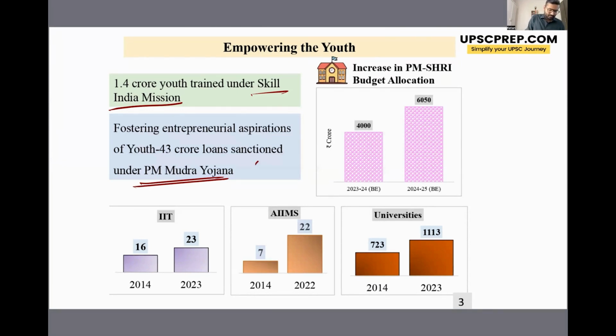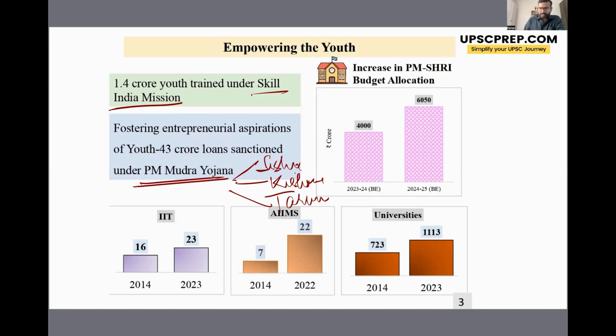That is Shishu, Kishore, and Tarun. Right, and depending on which stage your entrepreneurial venture is at, you can apply for Shishu loans, which is around 50,000 you can get. For Kishore, around 5 lakh you can get, and for Tarun, up to 10 lakh loans you can get.